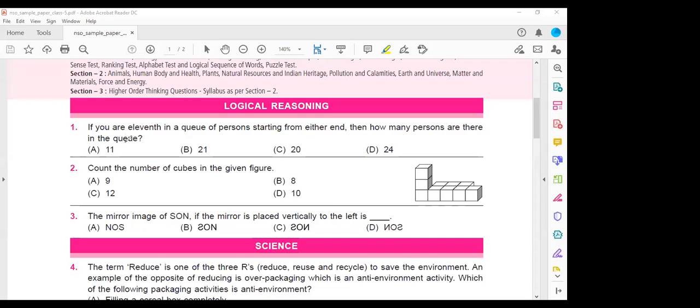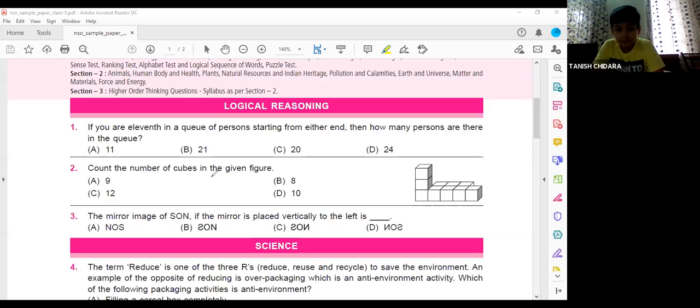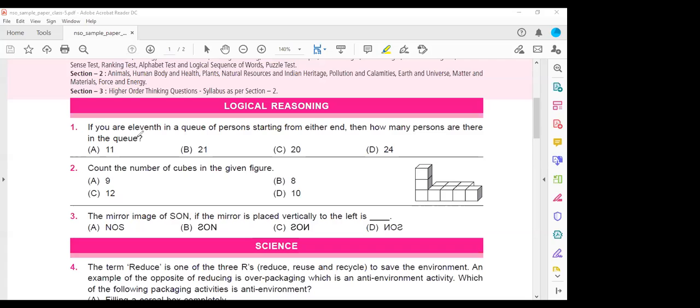If you are 11th in a queue of persons standing from one end, then how many persons are there in the queue? You are the 11th standing in a queue, starting from either end. Then how many persons are there in the queue?